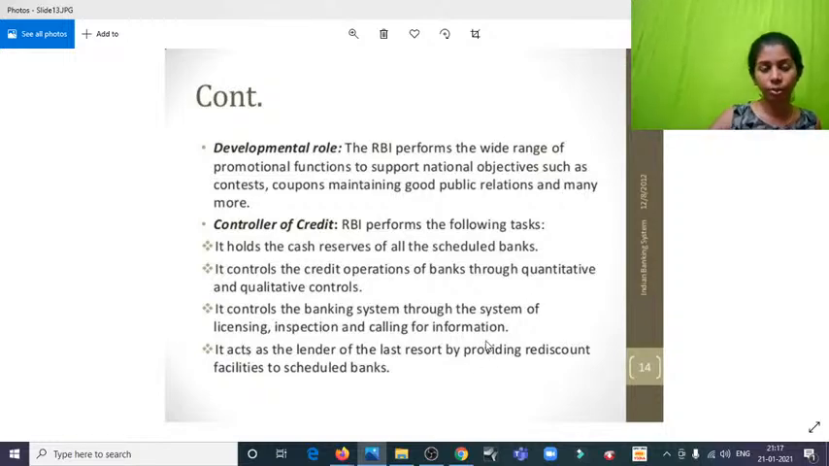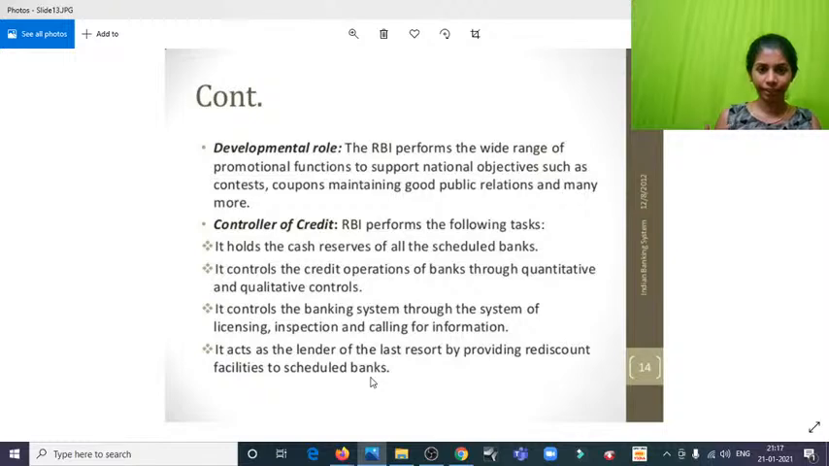Like I said, just because I have lots of money doesn't mean that I will be a money lender from tomorrow onwards. I have to be organized. I have to be acknowledged by the government of India. And it acts as the lender of the last resort by providing rediscount facilities to scheduled banks.